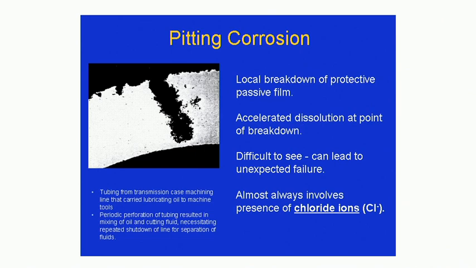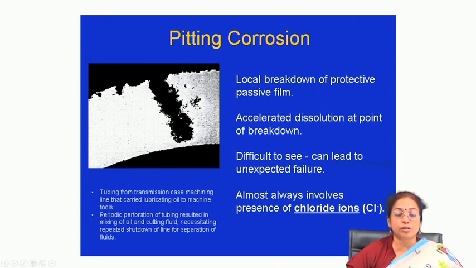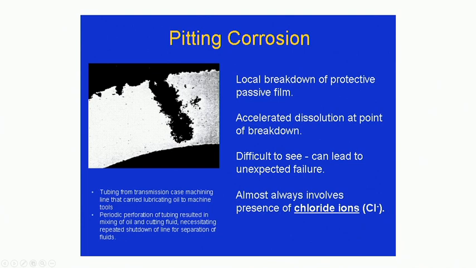Now, pitting corrosion is also a kind of localized form of corrosion which looks pitted on the surface. After this corrosion you will find pit formation on the surface. The driving force for pitting corrosion is again local breakdown of the protective passive film, and subsequently galvanic cell formation between the exposed surface and the protective surface, and then attack of the non-protective part, which leads to the formation of pits.